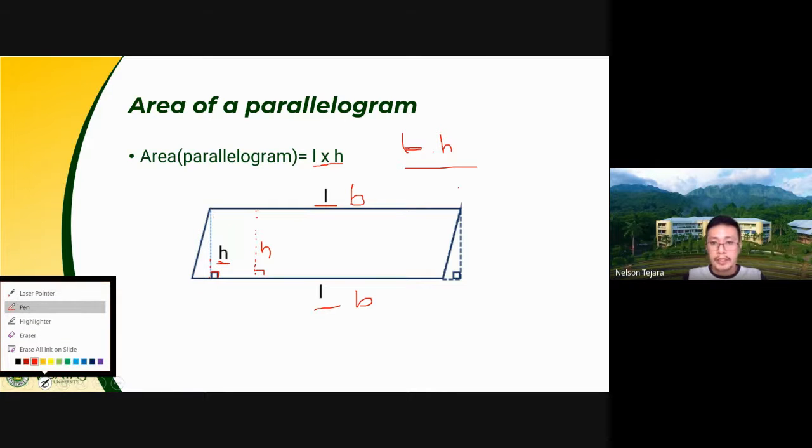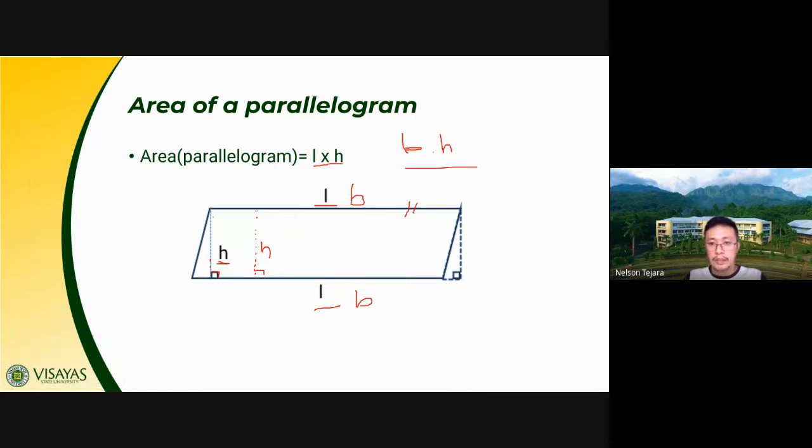And one unique characteristic, class, of a parallelogram is that opposite sides are parallel to each other. They are parallel and at the same time have the same measure. But again, the difference is that not all angles, class, of this parallelogram measure 90 degrees, unlike a rectangle and a square, wherein all of its angles measure 90 degrees. But in the case of a parallelogram, it is not 90 degrees. Okay?